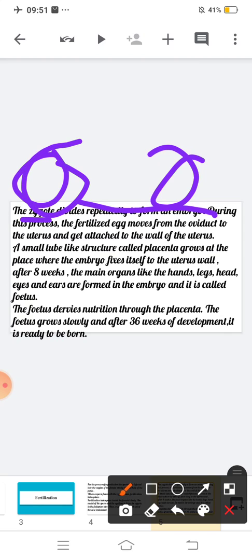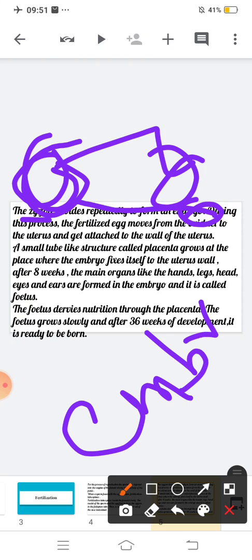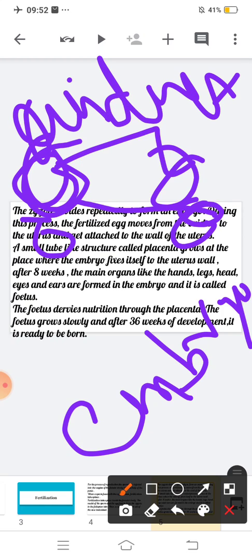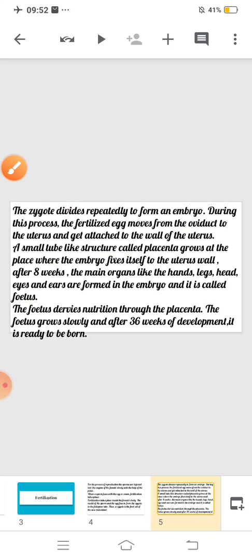The zygote forms in the oviduct, and when it converts into an embryo, the embryo moves towards the uterus and gets attached to the wall of the uterus.